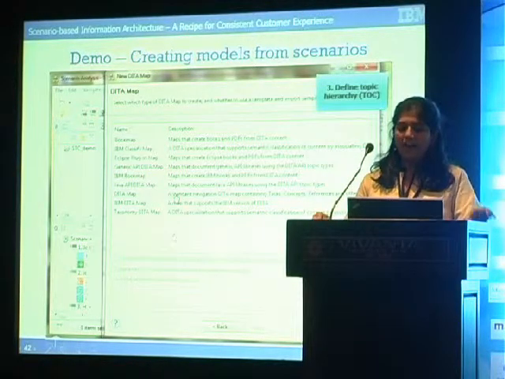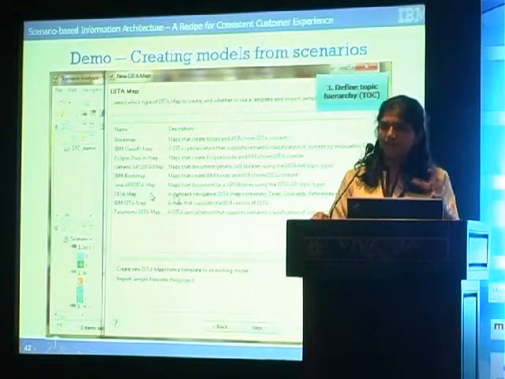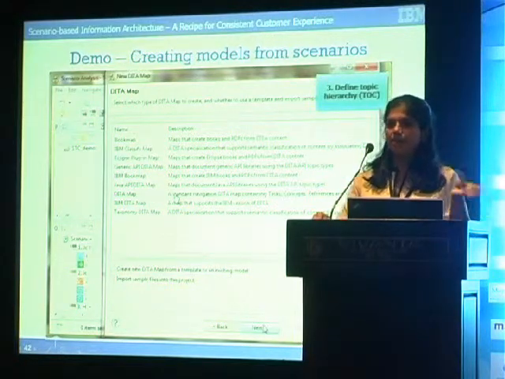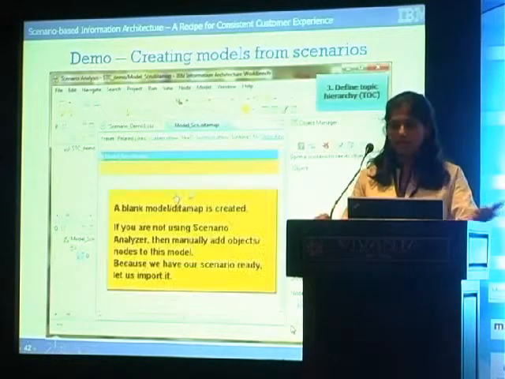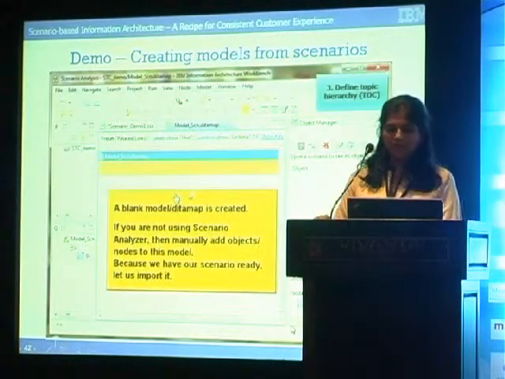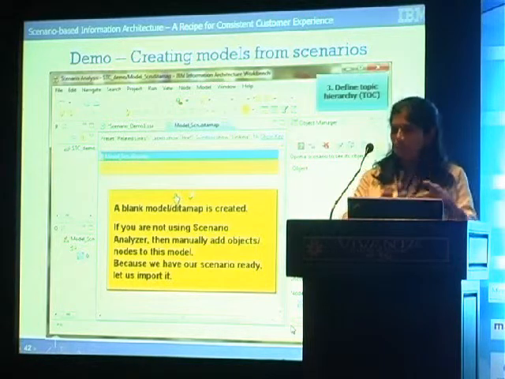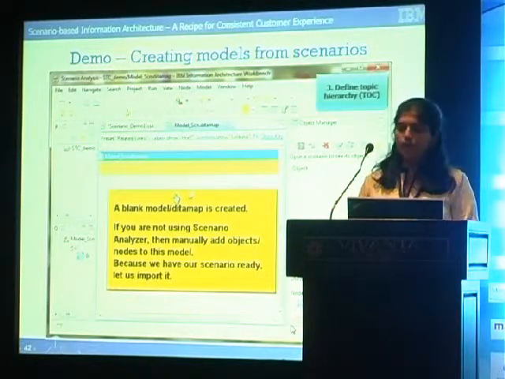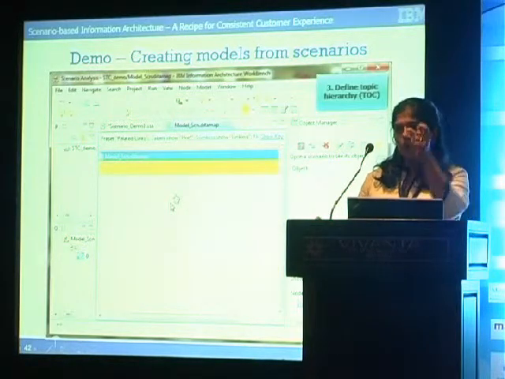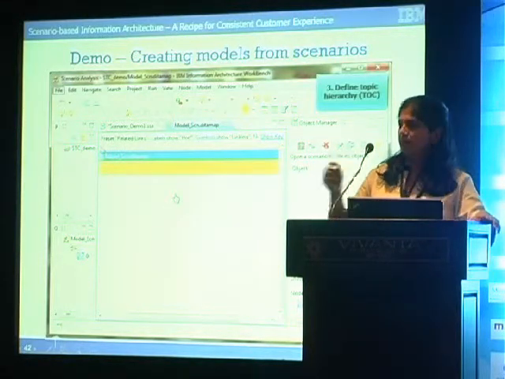You have different types of data maps that you can create, book maps and Eclipse plugin that are available. Because we'll create a simple map, we'll choose simple data map. A blank model is created. If you're not using scenario analyzer, which I just showed you to analyze phrases, you can simply use this to add blocks, nodes and link them and create your model.